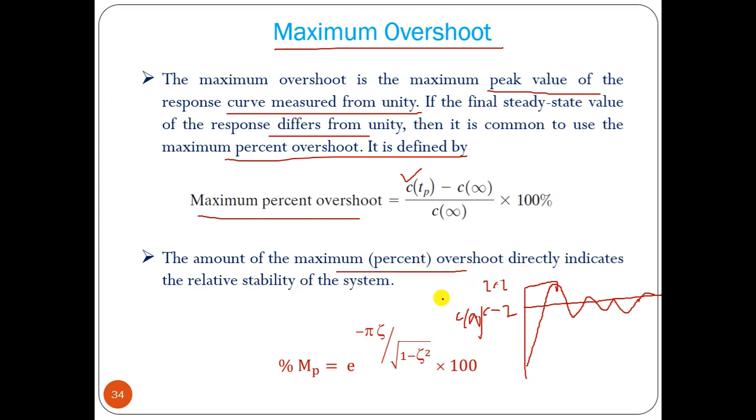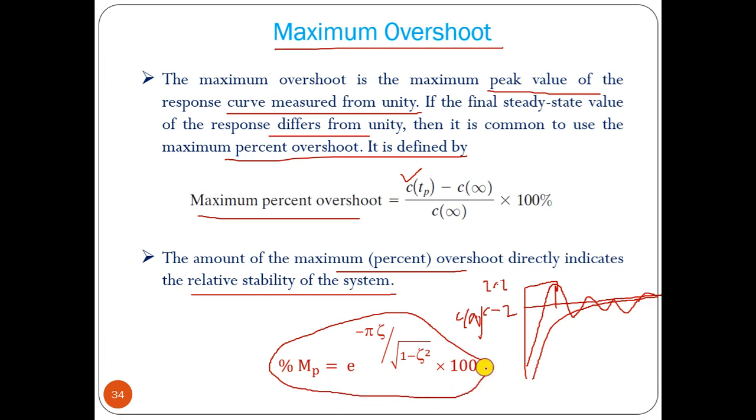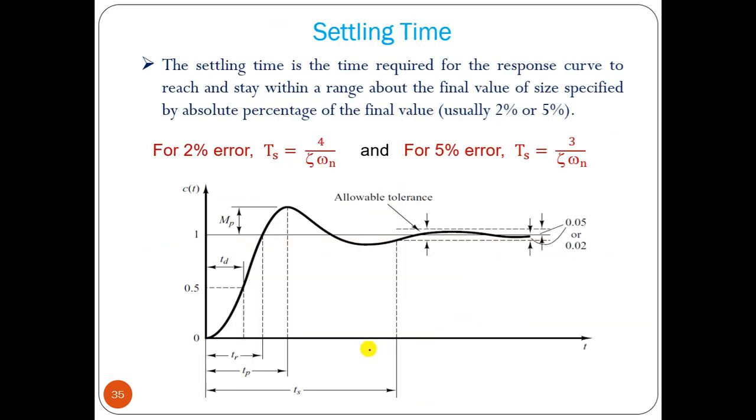Maximum percentage overshoot directly indicates the relative stability of the system. If the overshoot is higher and higher, the system is less stable. If we don't have any overshoot, that means the system is critically damped or overdamped, and it is more stable. This maximum overshoot we can find using the formula: percentage MP equals e to the power minus pi zeta divided by root of 1 minus zeta square, into 100. Using those we can solve some problems.